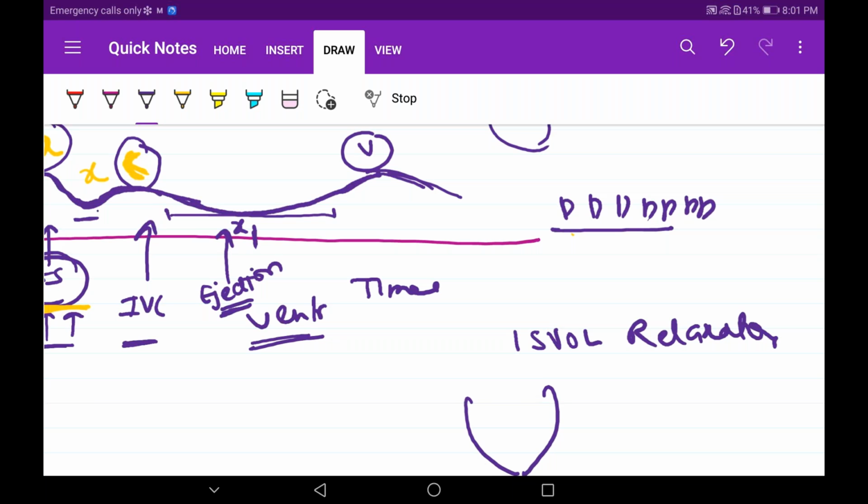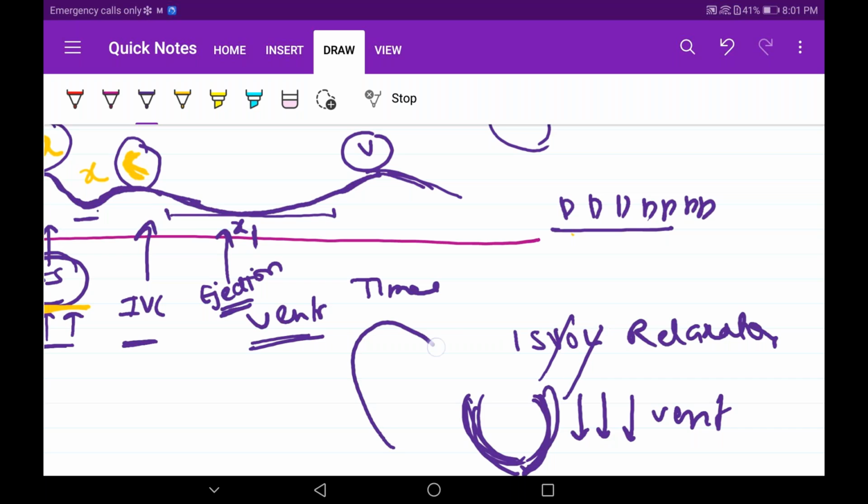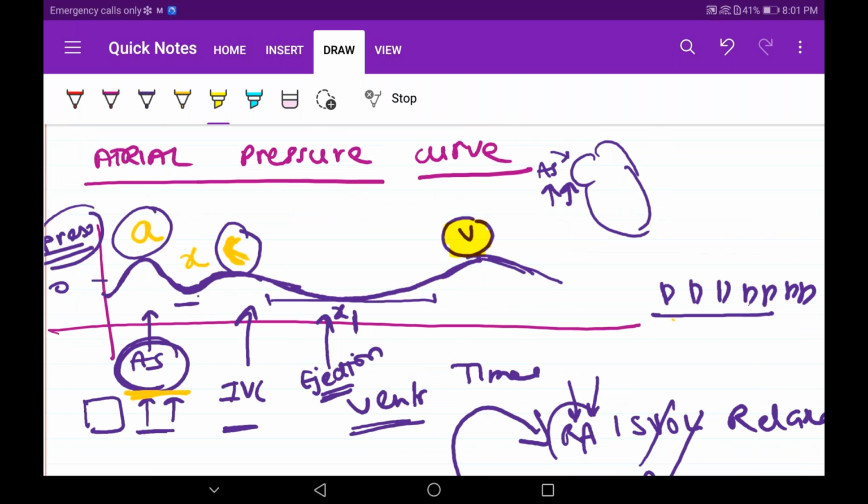What is happening? The pressure is decreasing in the ventricles, but the blood is ejected already, and the blood is entering into the right atrium. So the entry of the blood into the right atrium is causing the V wave. Understood? It is still in diastole, but since the blood is entering, it is causing the V wave to happen. Understood?